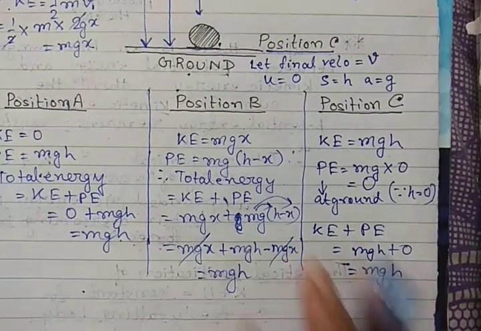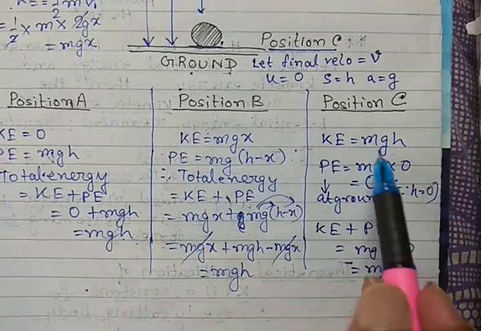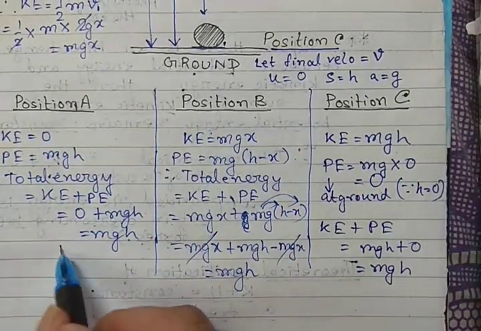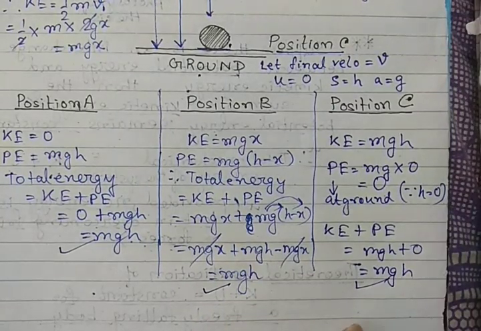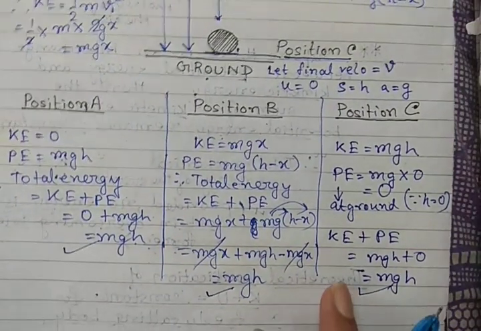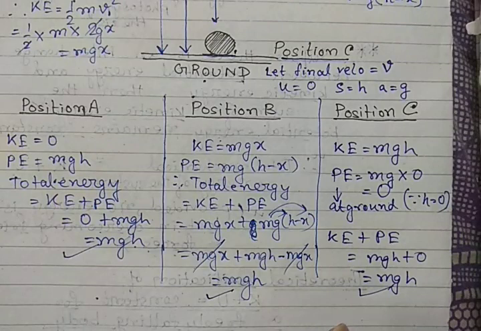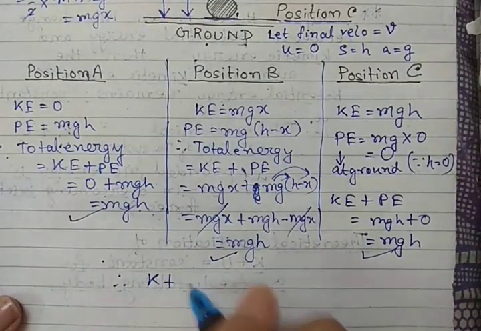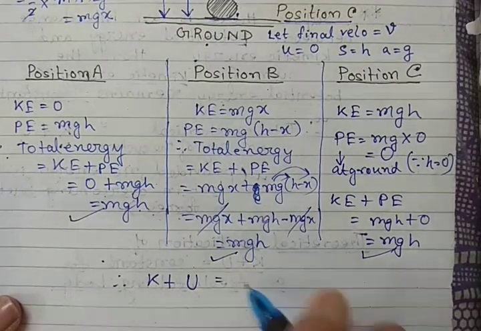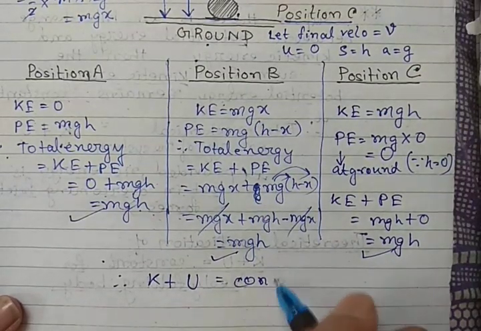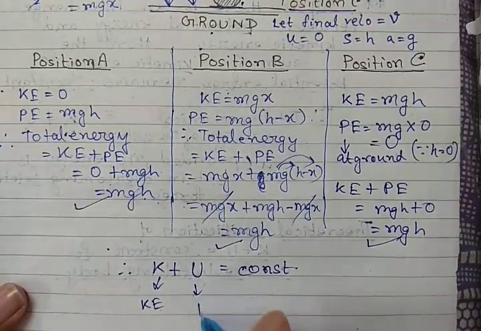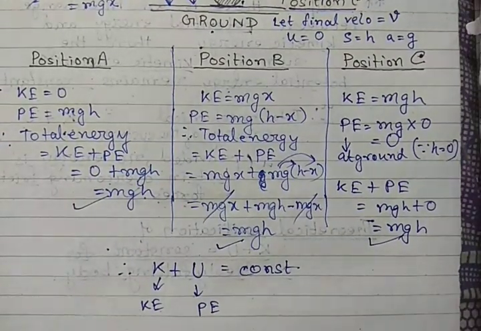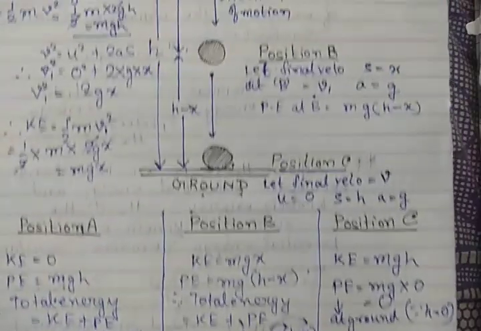So we can find that in all the three positions, the total energy is mgh, mgh and mgh. Hence we can easily prove that the total energy of a system remains constant, and K plus U is always constant for a particular body. K is kinetic energy and U is potential energy. Is it very clear?